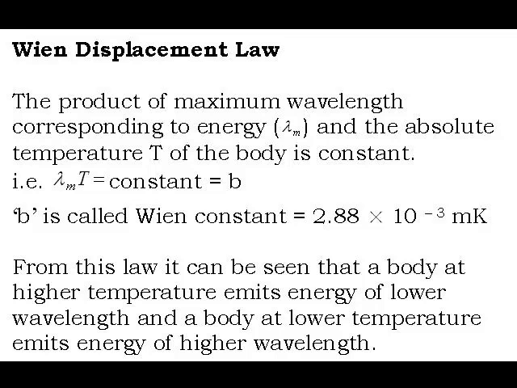According to Wien's displacement law, the product of the wavelength corresponding to maximum energy, that is λm, and the absolute temperature T of the body is constant. That is, λm × T is constant, which is called Wien's constant b, whose value is 2.88 × 10⁻³ meter Kelvin. From this law, it can be seen that a body at higher temperature emits energy of lower wavelength, and a body at lower temperature emits energy of higher wavelength.